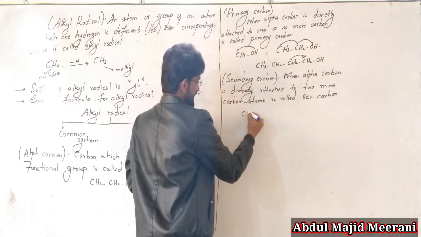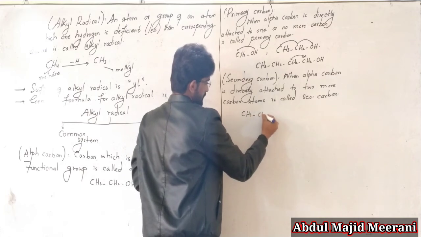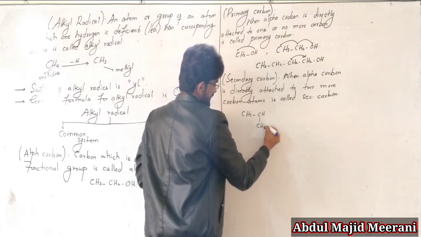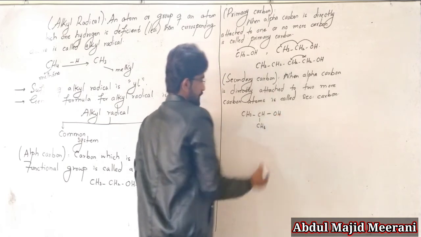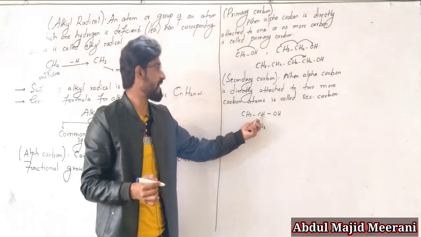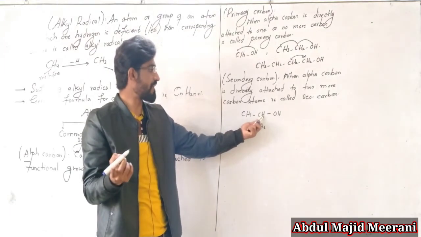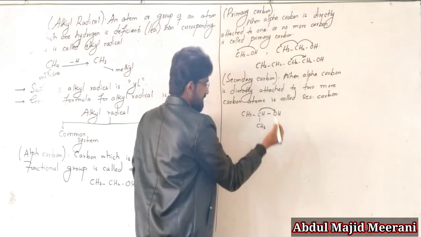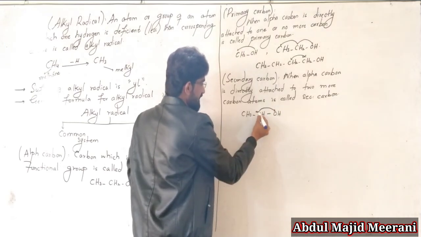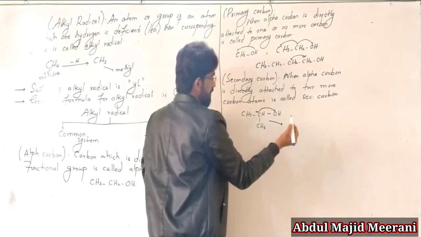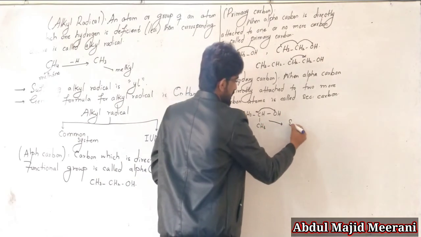Like this, CH3, CH, CH3 and OH. First of all, keep in mind that this is the alpha carbon. Why is this the alpha carbon? Because it is directly bonded with the functional group, and this alpha carbon is bonded with two more carbons, so this is called a secondary carbon.